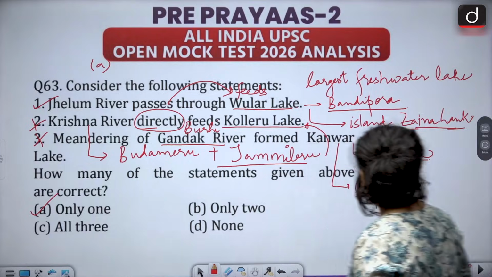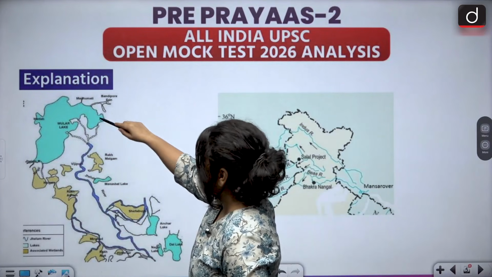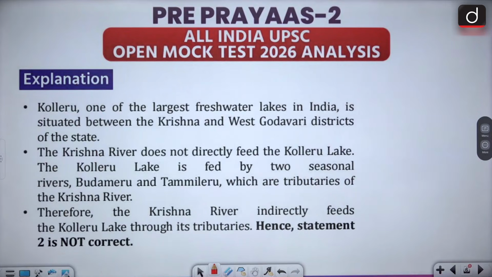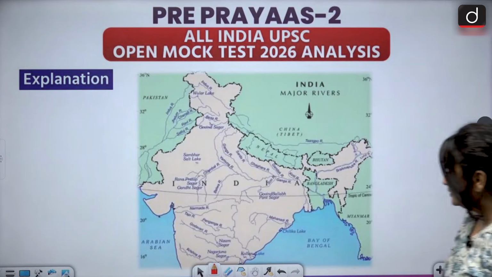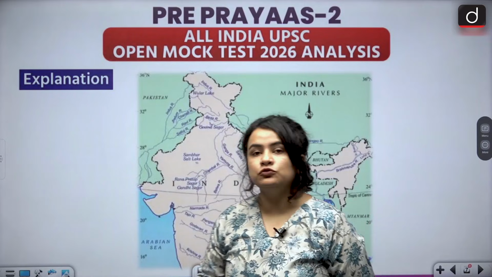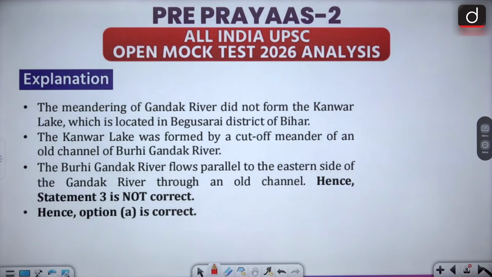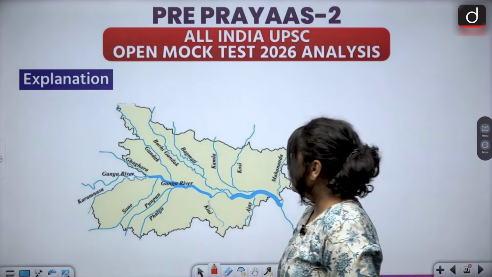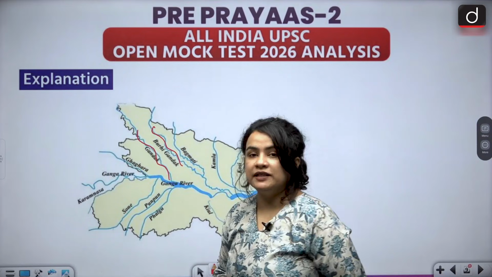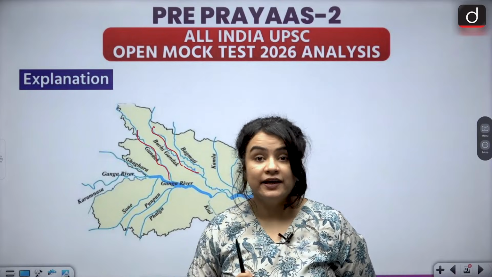If we look at the solution, we'll see that this is the Wular Lake and the Jhelum River feeds the Wular Lake and of course passes through it. Talking about the Koleru Lake, it is somewhere here and it is fed by the two tributaries that we have discussed, namely the Budameru and the Tammileru. And finally, when we talk about the Kavar Lake, this is the Budhi Gandak and it flows parallelly to the mainstream Gandak, and it is this Budhi Gandak that has formed the Kavar Lake in Bihar.